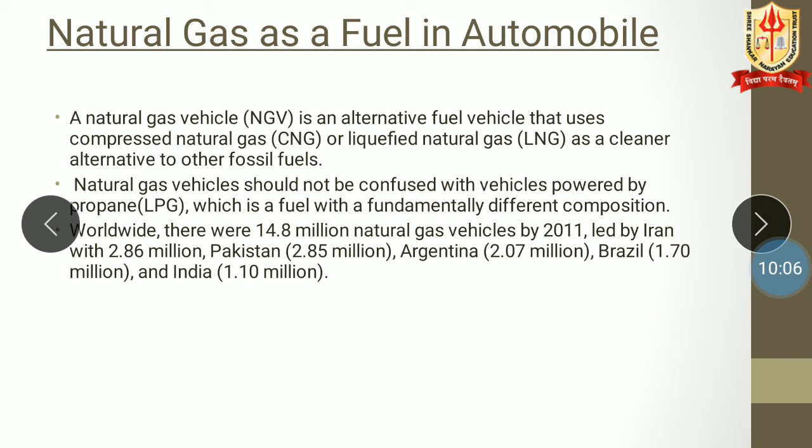Worldwide there were 14.8 million natural gas vehicles by 2011, led by Iran with 2.86 million, Pakistan 2.85 million, Argentina 2.07 million, Brazil 1.70 million, and India we are having 1.10 million. This data is of 2011 only.